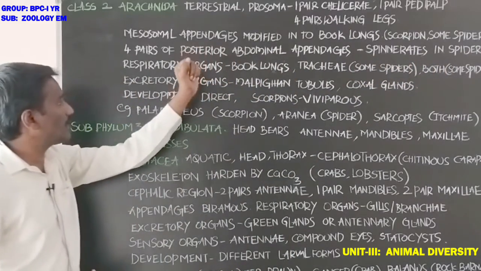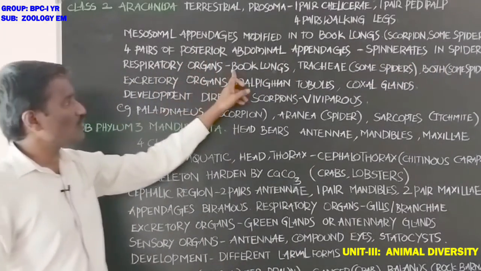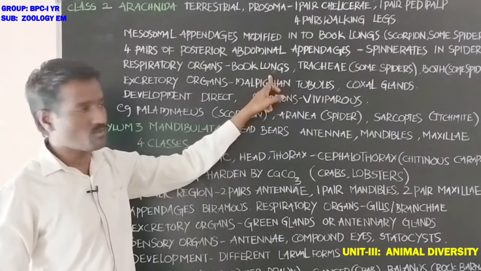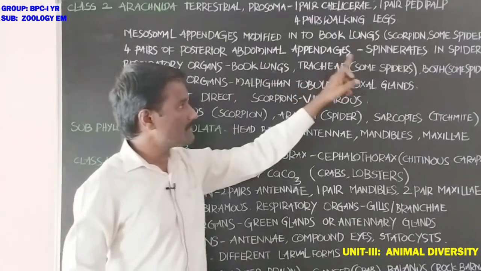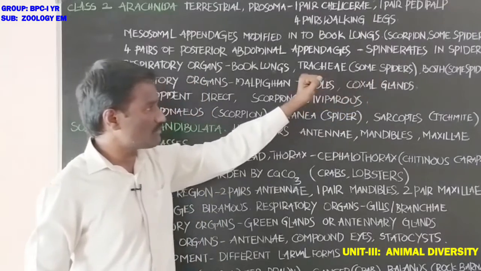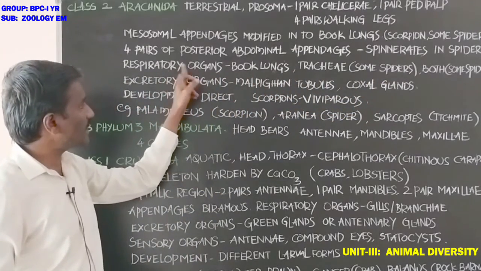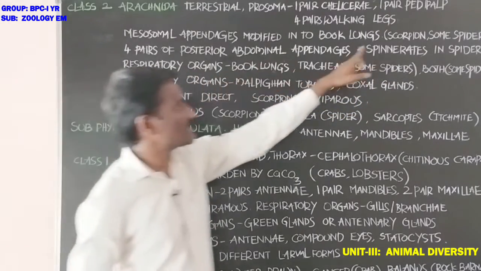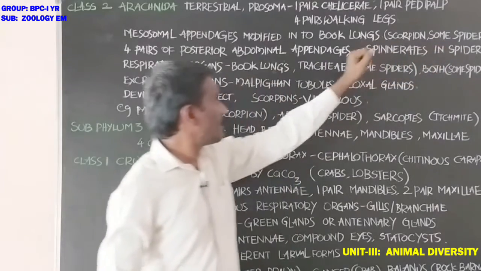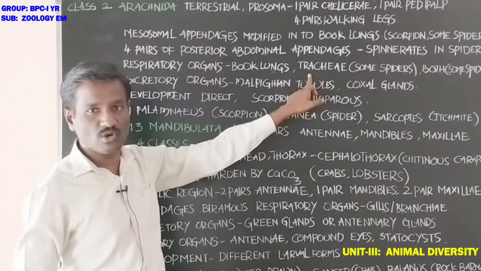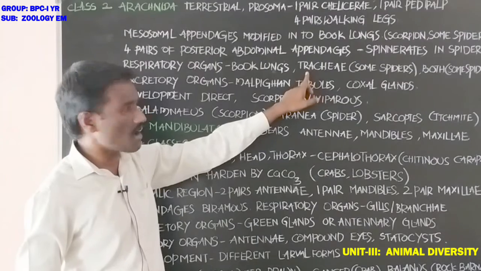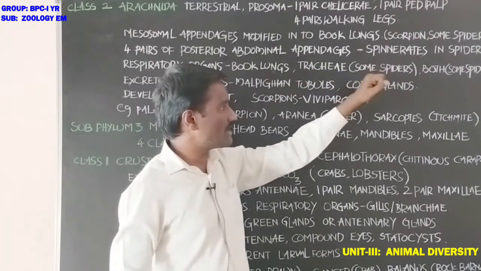Next, the respiratory organs are book lungs and trachea, and in some animals both. Respiratory organs are book lungs in scorpions and some spiders. Next, trachea are also respiratory organs in some spiders.